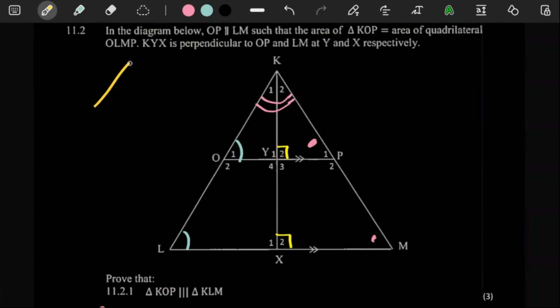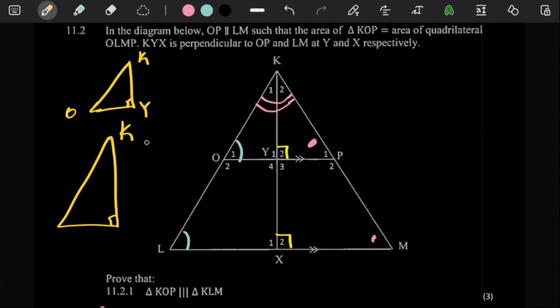If you look at it nicely, this triangle up here, we have the triangle KYO. The other triangle that we have is KXL. So with these two triangles, remember these lines here are parallel to each other.